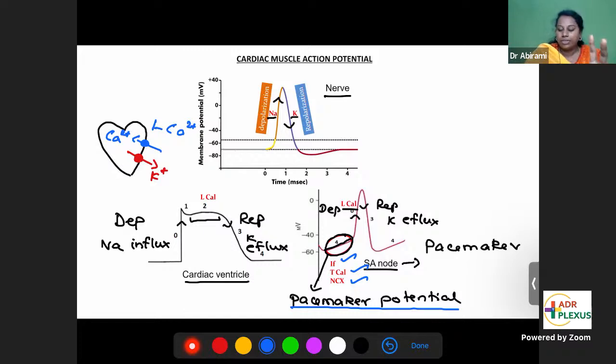So the salient features of SA node, one thing is that depolarization is not due to sodium entry, but calcium. The other thing is it has that slope, pacemaker potential.